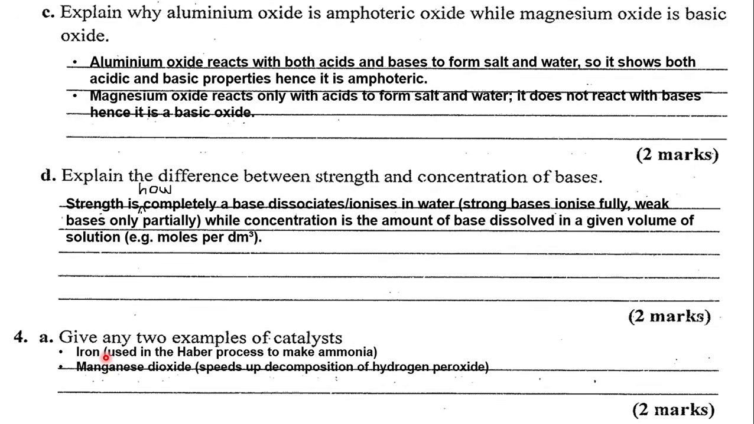Manganese dioxide is another one. It speeds up the decomposition of hydrogen peroxide. When you add manganese dioxide to hydrogen peroxide, the hydrogen peroxide decomposes into water and oxygen.